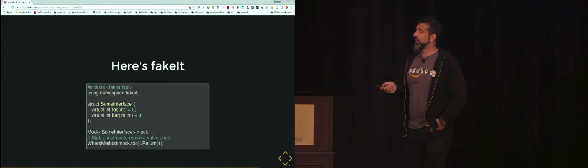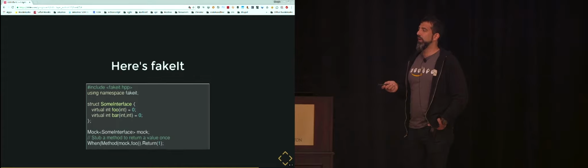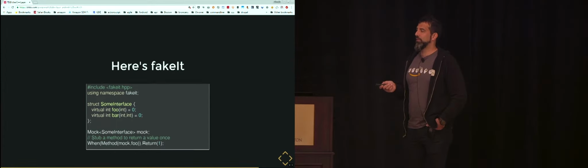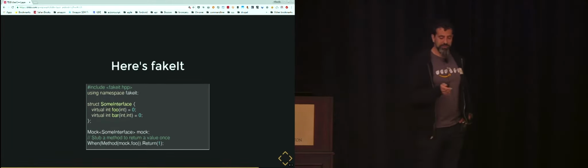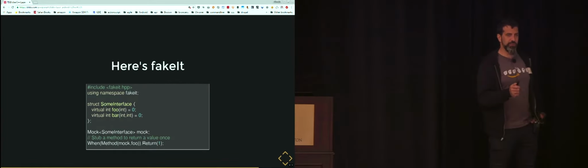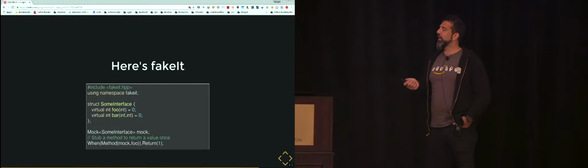On top of that, Fake-It exposes several keywords like When, Return, that is saying when you are calling the method foo on mock, then please return 1. So you can be very expressive, and that's unusual for C++. At least I find it very expressive. And you can fake and mock whatever you need.